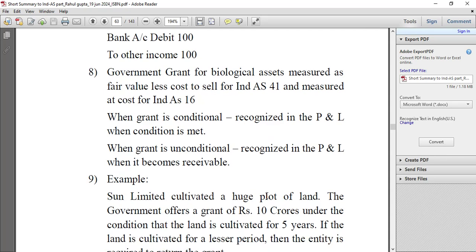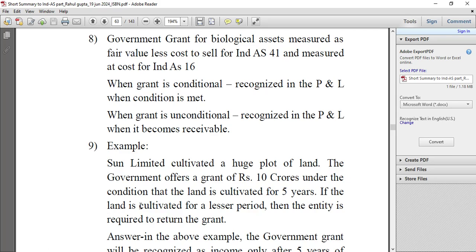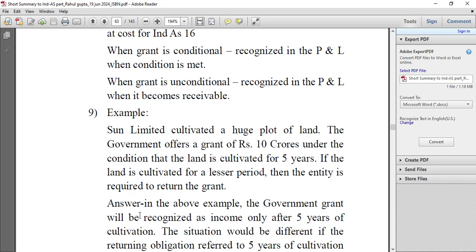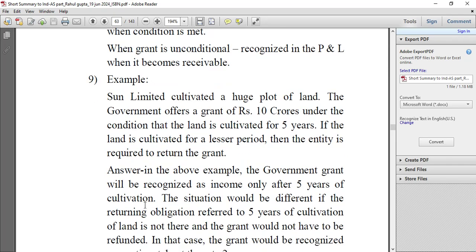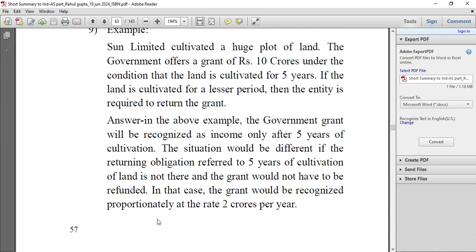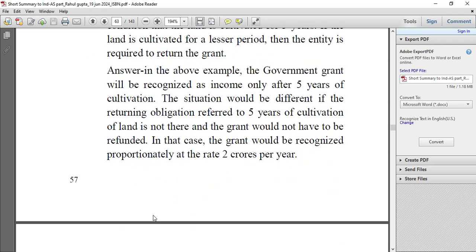Sun Limited cultivated a huge plot of land. The government offers a grant of rupees 10 crores under the condition that the land is cultivated for 5 years. If the land is cultivated for a lesser period, then the entity is required to return the grant. Answer: in the above example, the government grant would be recognized as income only after 5 years of cultivation. The situation would be different if the returning obligation referred to 5 years of cultivation of land is not there, and the grant would not have to be refunded. In that case, the grant would be recognized proportionately at the rate of 2 crores per year.